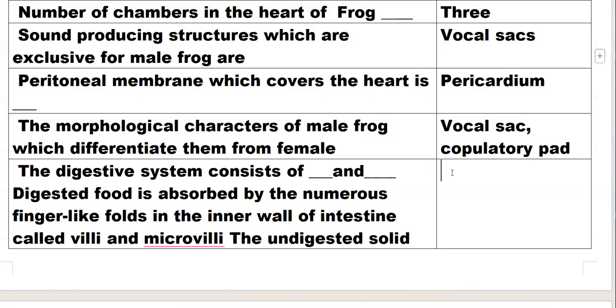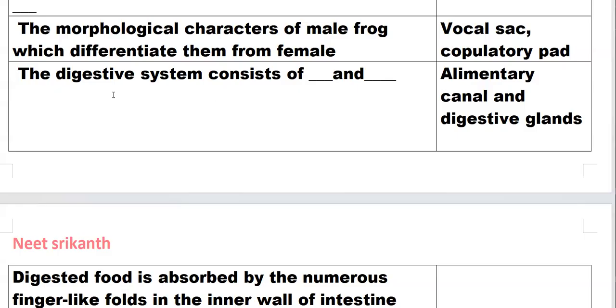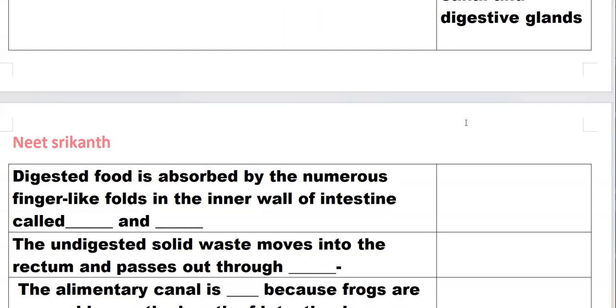The digestive system consists of the alimentary canal and digestive glands.